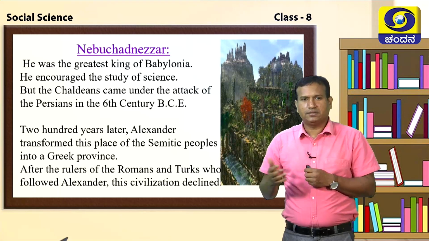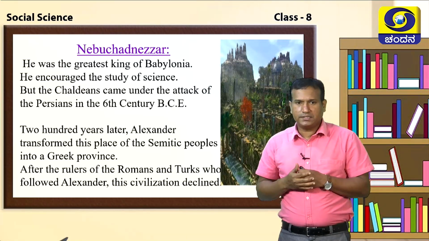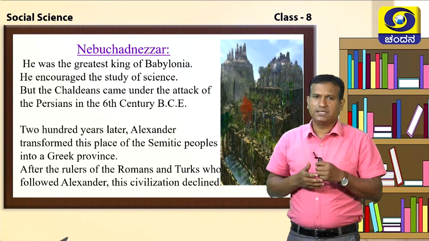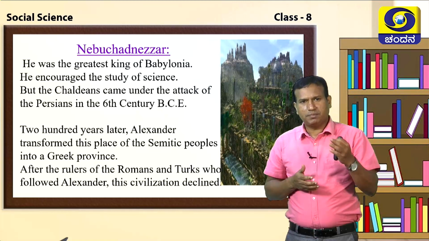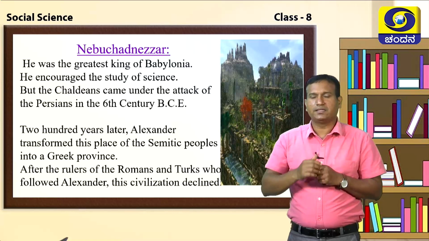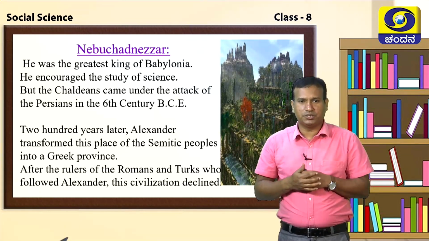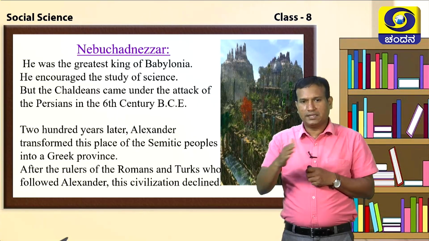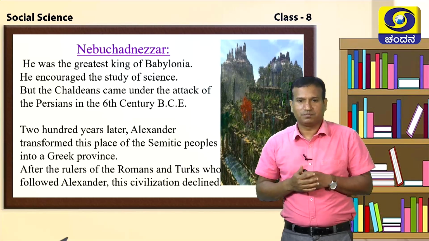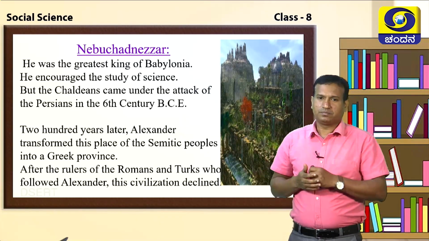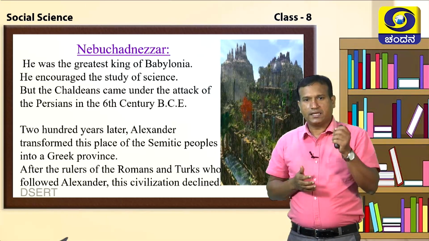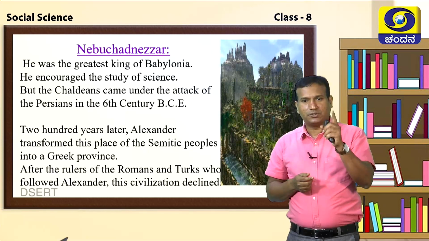Two hundred years later, Alexander transferred the Semitic people's place into a Greek province. Of course, Mesopotamia was ruled for so many years. Later on, Alexander invaded Mesopotamia and captured it. And the Semitic region, the Arab region, he made a Greek province. After the rule of the Romans, the Turks followed Alexander. In such a way, the Mesopotamian civilization also started to decline.